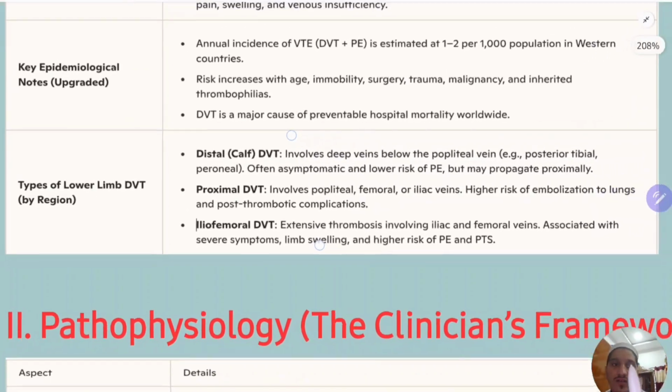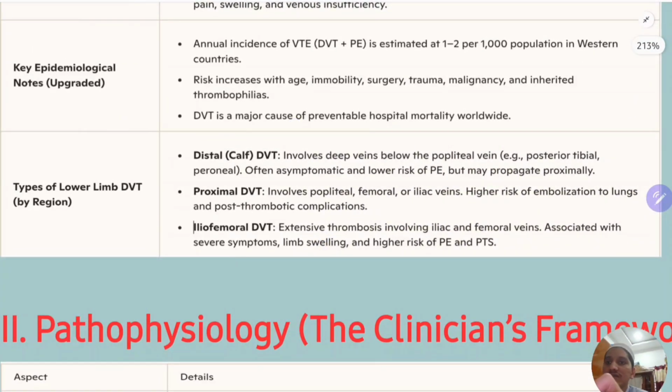So we divide it into distal venous thrombosis and proximal venous thrombosis. These are the types of DVT. Distal venous thrombosis is calf DVT. This involves the deep veins below the popliteal vein, for example the tibial, posterior tibial or peroneal, which is a branch of the tibial vein. Often this is asymptomatic and it carries a low risk of pulmonary embolism, but it has high chances of propagating proximally. That we should watch.